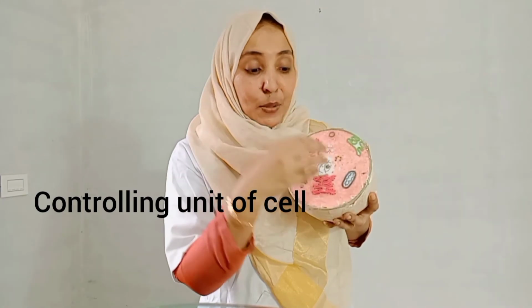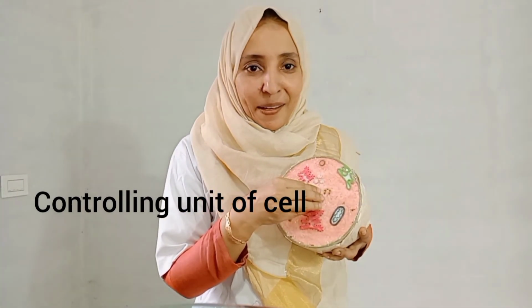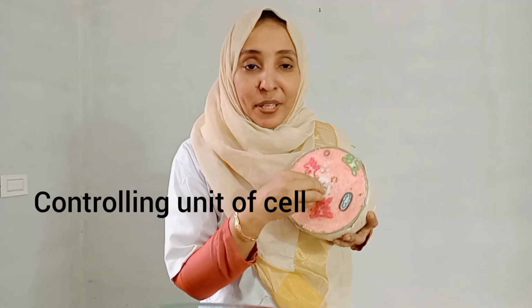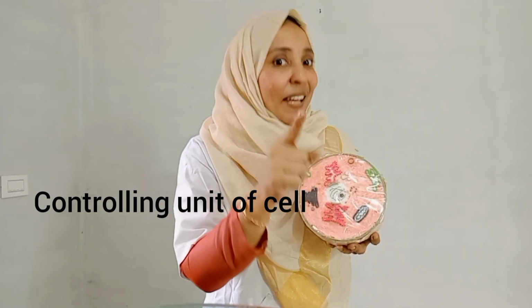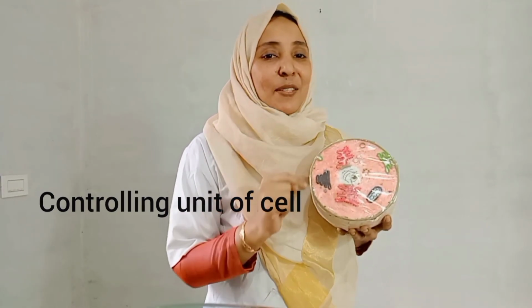Once more, the nucleus is the centrally located one, and the nucleus is the controlling unit of the cell, like the principal is the controlling unit of the school. All other structures are suspended around this nucleus.